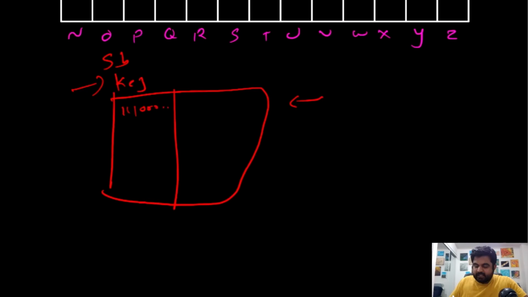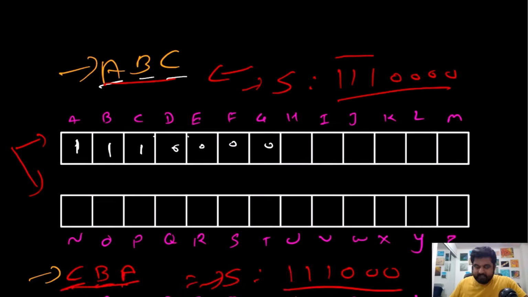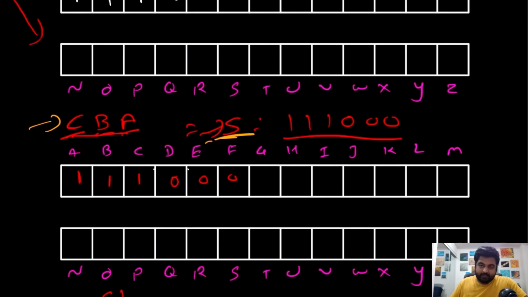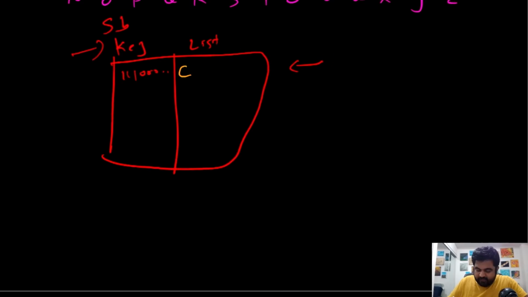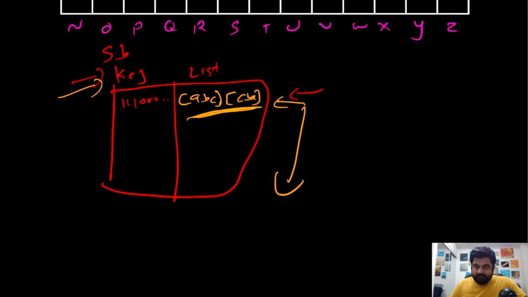But in both the cases, as the value, we are actually going to keep track of a list, and inside this list we are going to store the original words that were presented as an input in the original array. So over here, first of all, we will have an entry that looks like ABC, and then we will have an entry that looks like CBA. Now we already have both the values that are part of the same group, or which are an anagram of each other, in the list value, which makes our life much easier. In the end, all we need to do is return whatever value we have stored in the list.